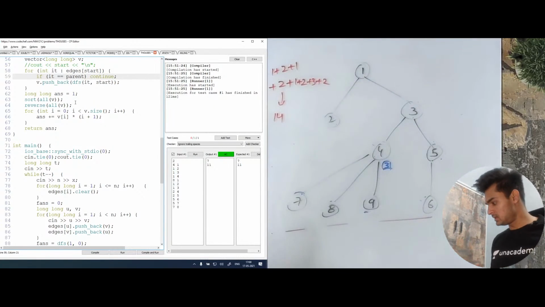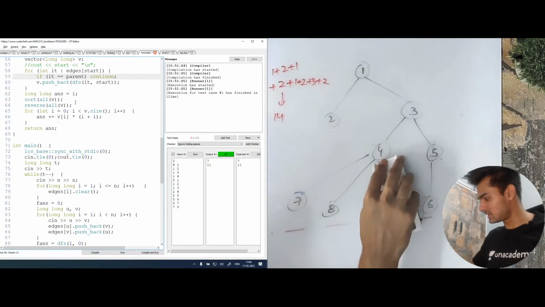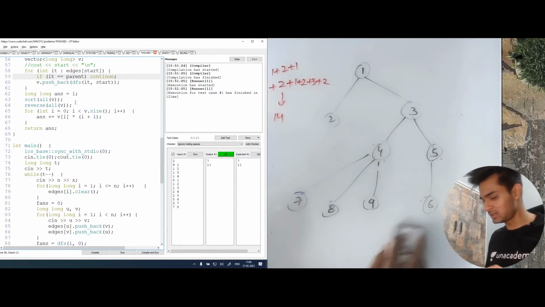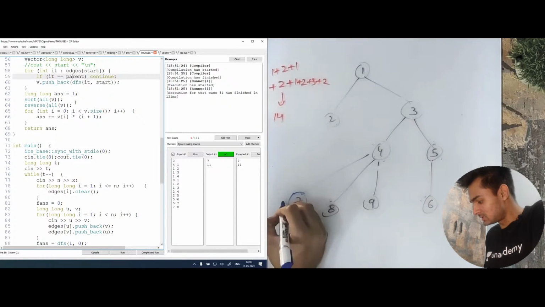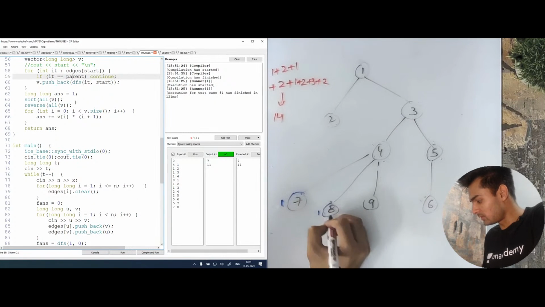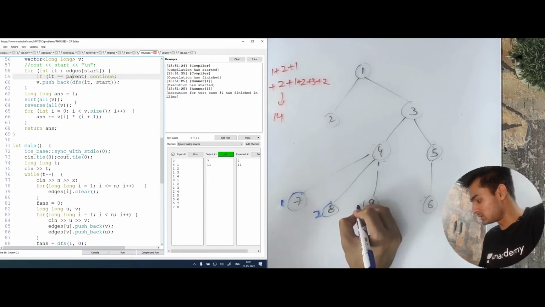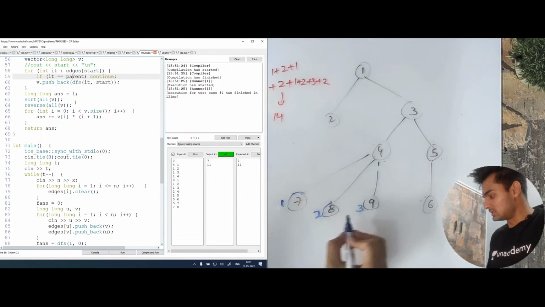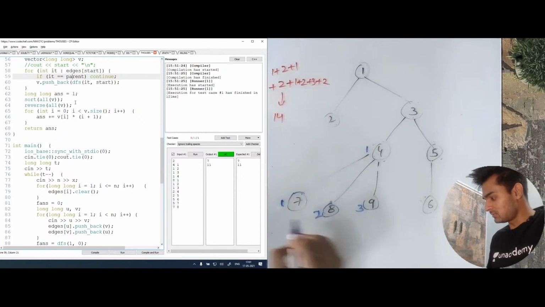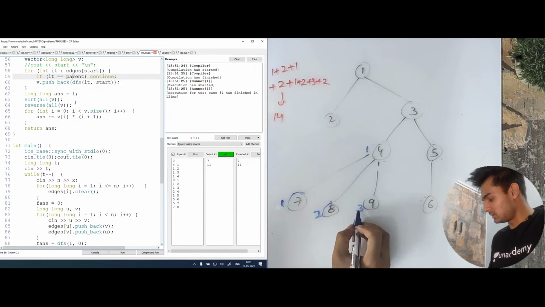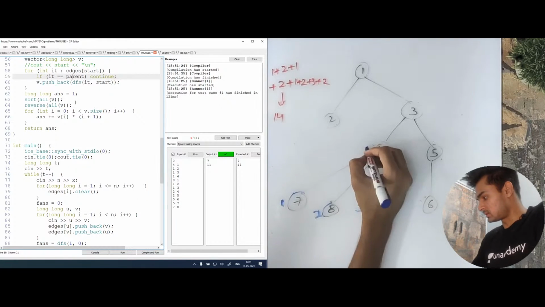As we know, DFS takes everything to the leaf values. So when we have leaf values, this is going to get 1 value, this is going to get 2 values, this is going to get 3 values. And with this, this 4 will have 1 value. The sum of these is going to be 7.